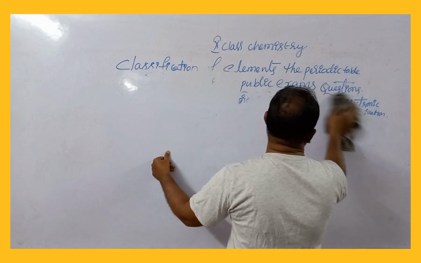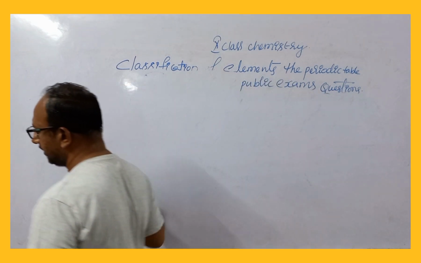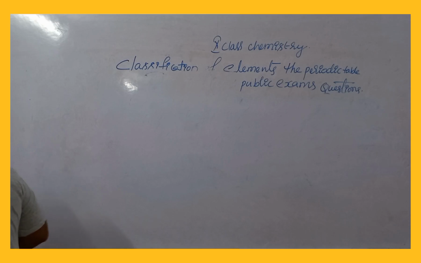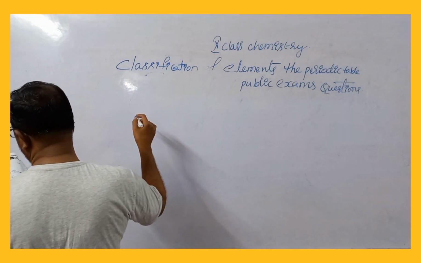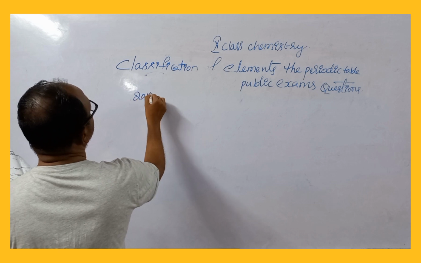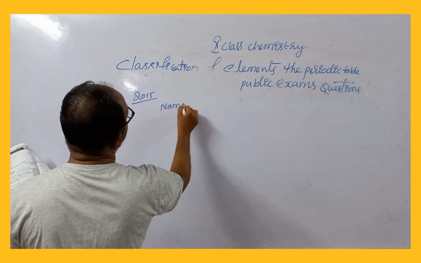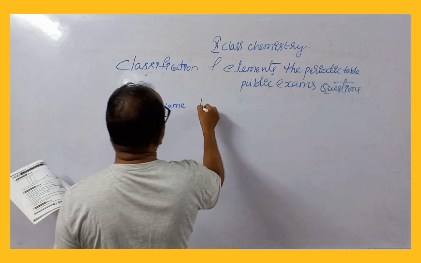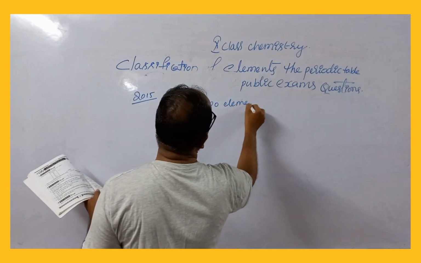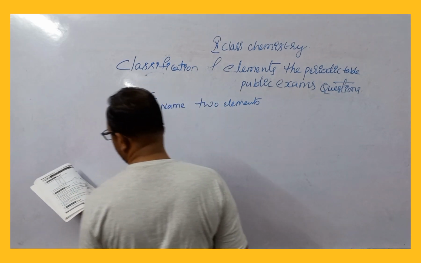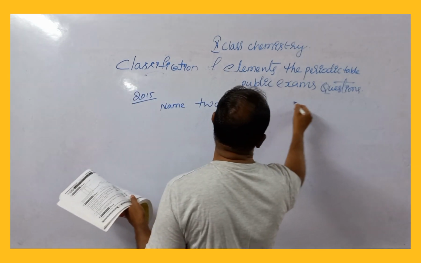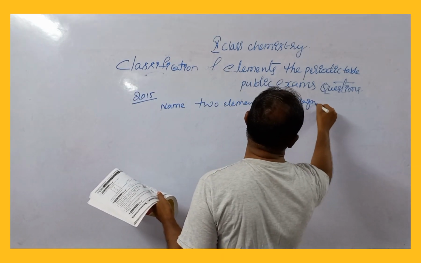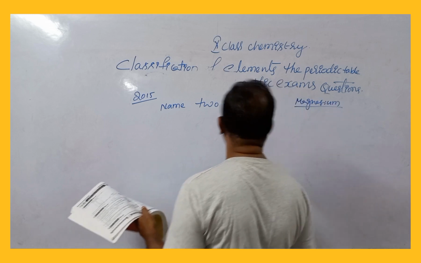Next, one more question. Name two elements that have chemical properties similar to magnesium. Justify your answer. This came in June 2015.